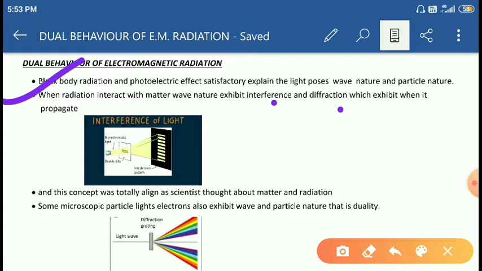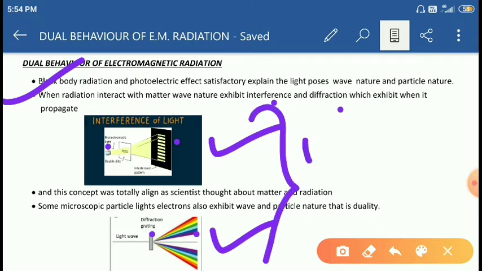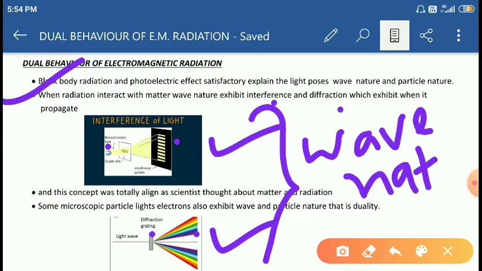Right, students? I have shown here the interference figure, and this is the diffraction figure. So this property explains that light possesses wave nature, students.